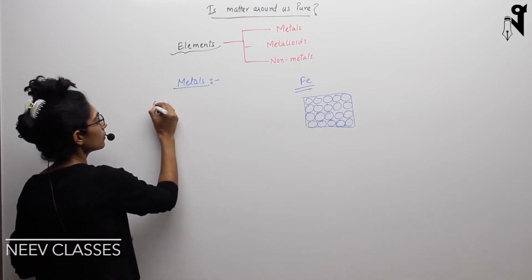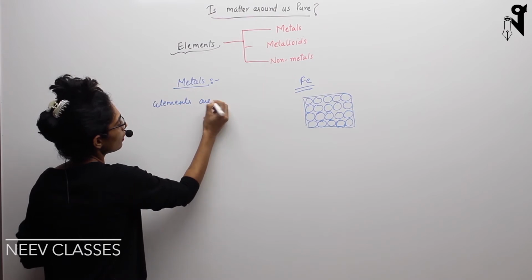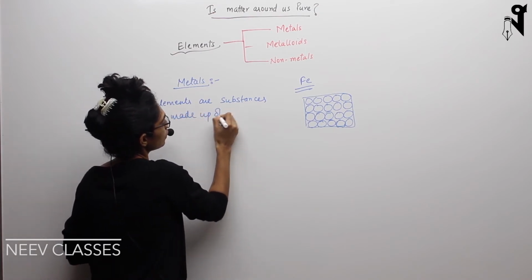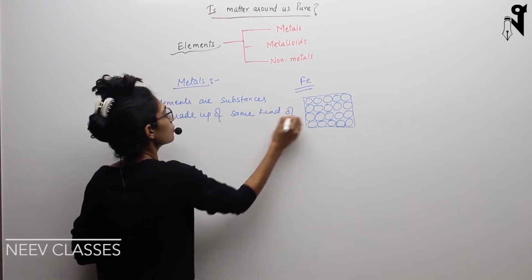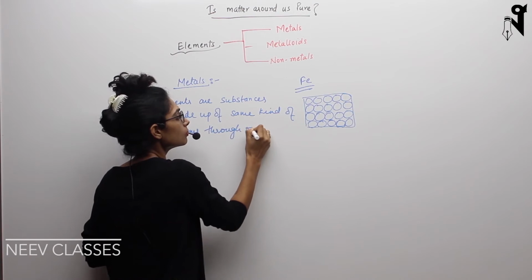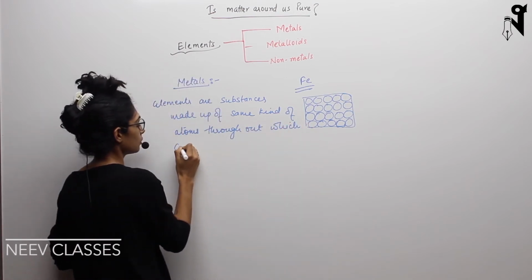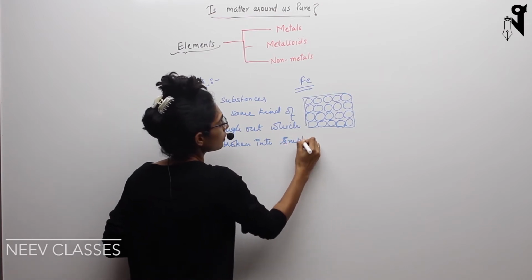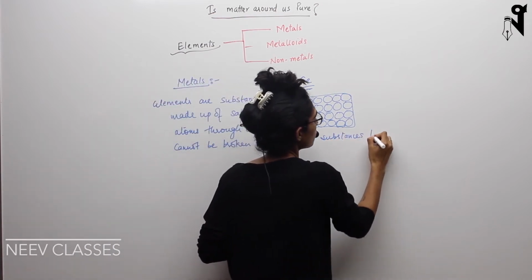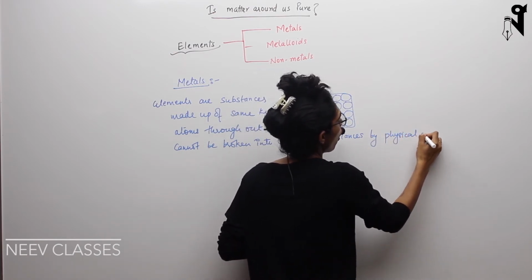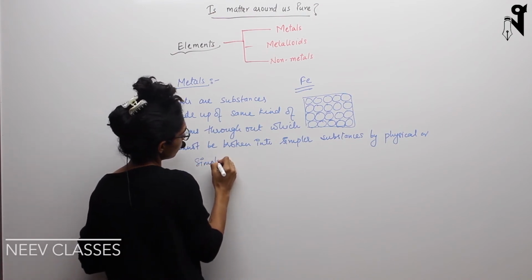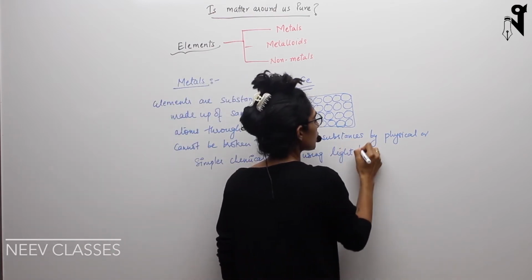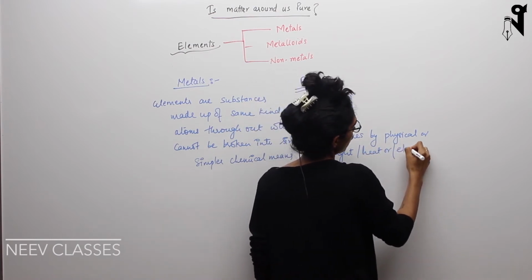Okay, so elements are substances made up of the same kind of atoms throughout, which cannot be broken into simpler substances by physical or simpler chemical means using light, heat or electric energy.